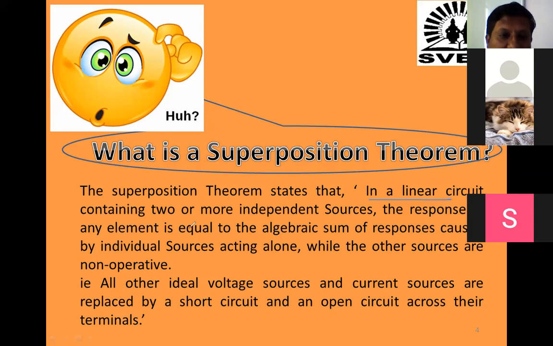So in a linear circuit, the next condition is containing two or more independent sources. Dependent source किती आहेत मला माहित नाही, ते मेजर करायचं पण नाही. But we have to measure how many independent sources are there. Minimum 2 independent sources should be there. मग independent sources म्हणजे काय, ज्याचं व्हॅल्यू फिक्स आहे. It may be a current source or a voltage source, but the number of independent sources present in the given network should be minimum 2. Maximum it may be anything.